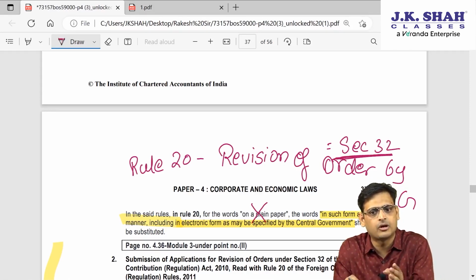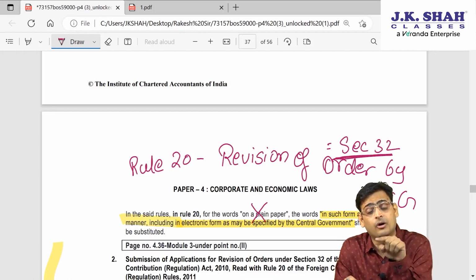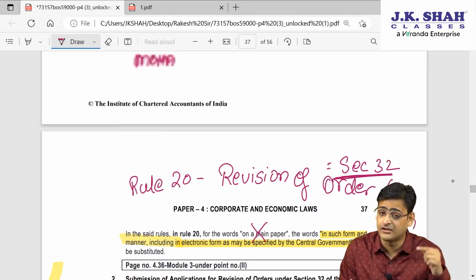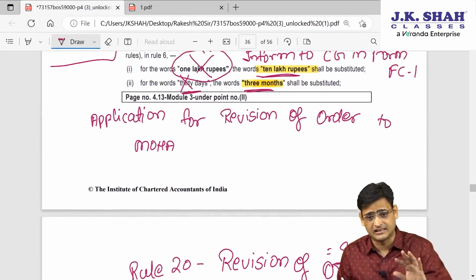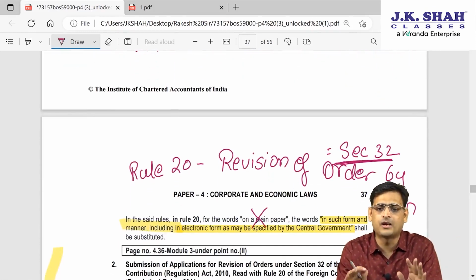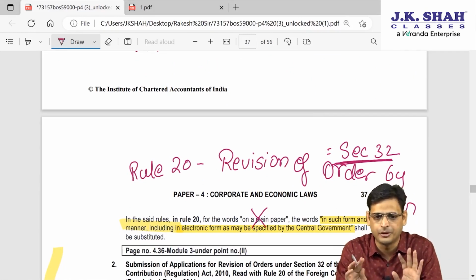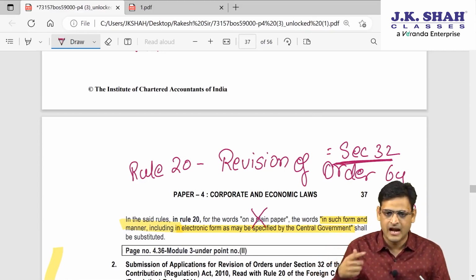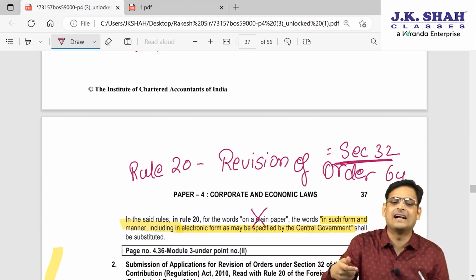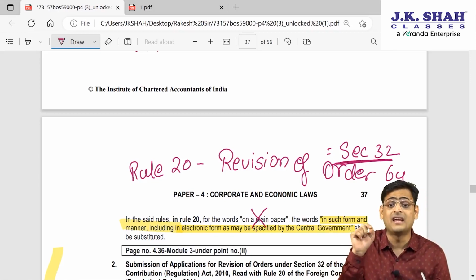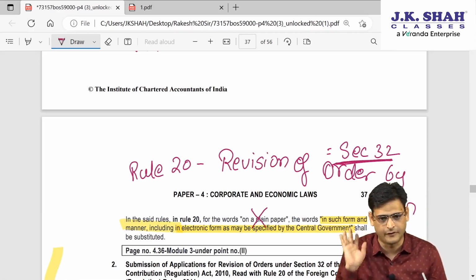You have to make an application for revision of the order passed by the central government only when the mistake is apparent. That provision is already there in section 32 and is still there. But in that there is rule 20. Now what is the amendment in rule 20 related to section 32 that I am going to discuss? When there is an apparent mistake in the order of the central government, you make an application to the central government for revision of the order.